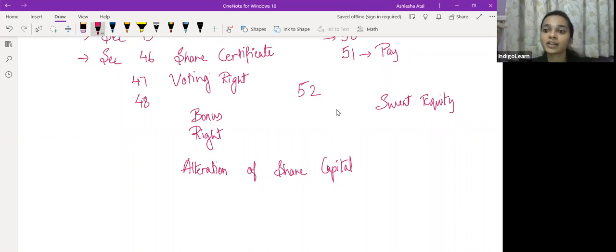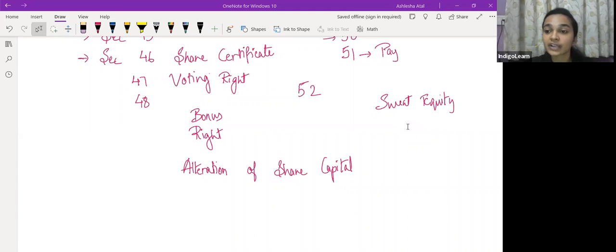So जब हम मेमोरेंडम के क्लॉजेस के ऑल्टरेशन की बात करते हैं, in chapter 2 when we were discussing about alteration of clauses of memorandum, I told you that we'll discuss about alteration of share capital later. हाँ, सारे sections याद नहीं रहते, that is completely fine. I'm just giving you an overview कि हम क्या क्या cover करने वाले हैं.